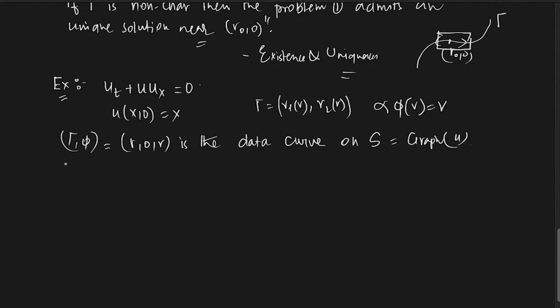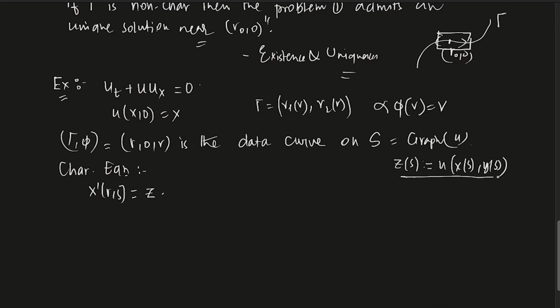So the characteristic equations. What are the characteristic equations? As I told you, this is exactly in that form, and we can use whatever we have been doing up till now. So x prime (r, s), with respect to s, is u. We will also define z of s to be u of x(s), y(s).